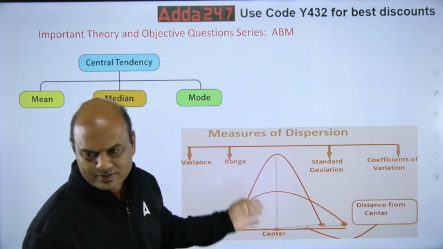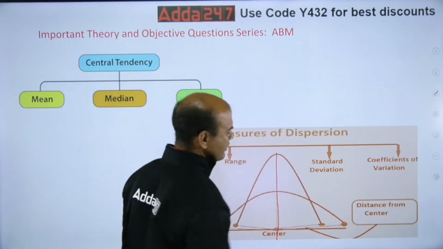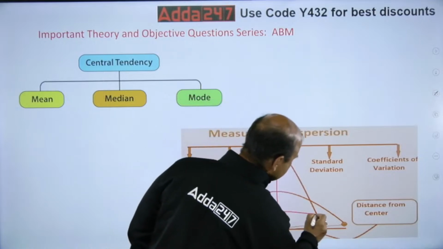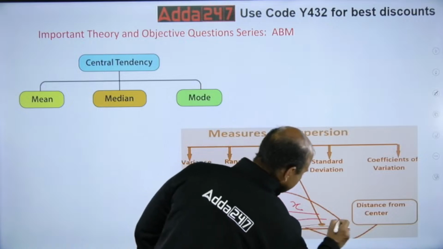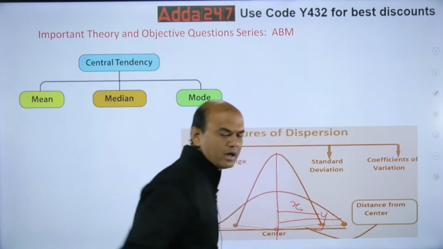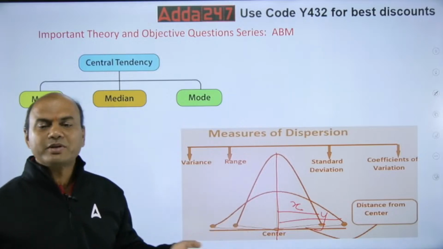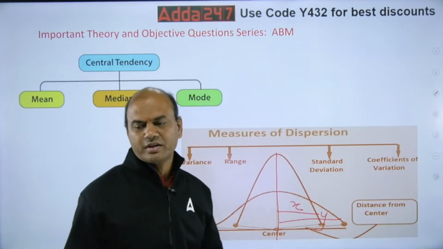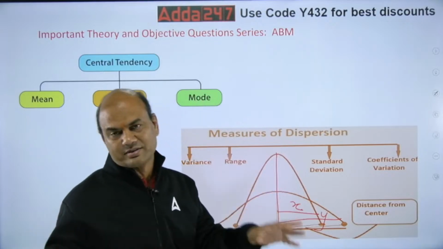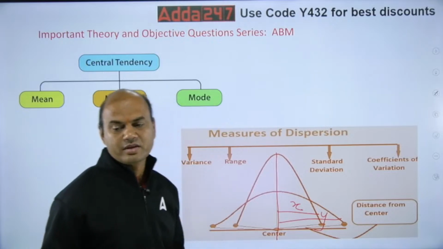This is dispersion. This is my center. From here, how much distance? This distance x, this distance y. How much distance? So that is dispersion. Dispersion means what? Spreading. So distance from the center, that is known as your dispersion. Central tendency, standard deviation. Okay.